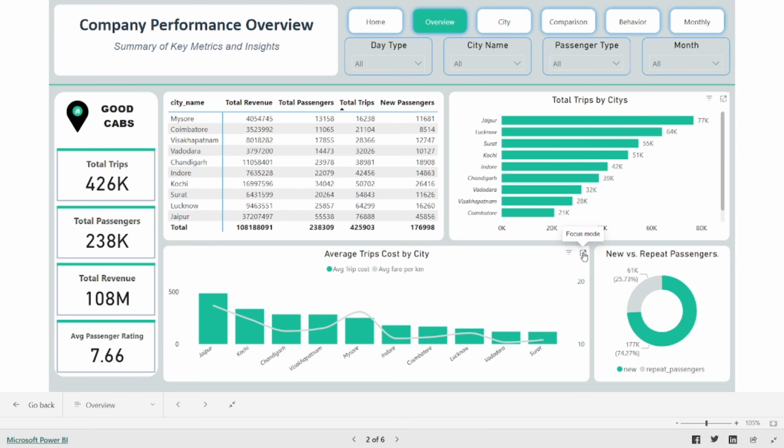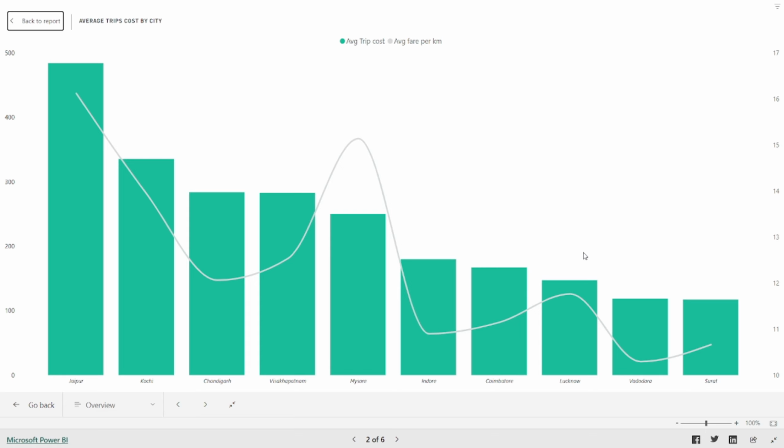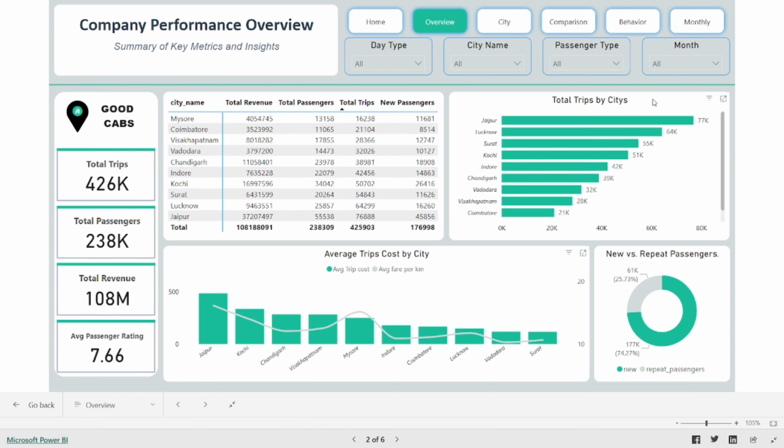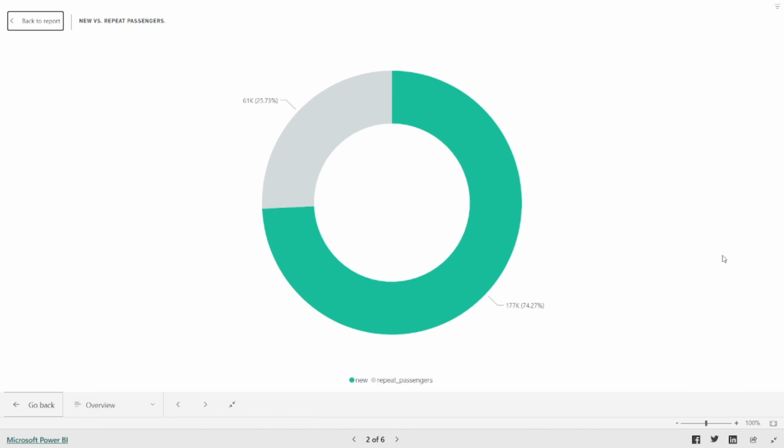And this chart is for average trip cost by city. The highest average trip cost is in Jaunpur. And this donut chart is for new and repeated passenger percentage. The new passenger percentage is 74.27% and repeated passengers are 25.73%.